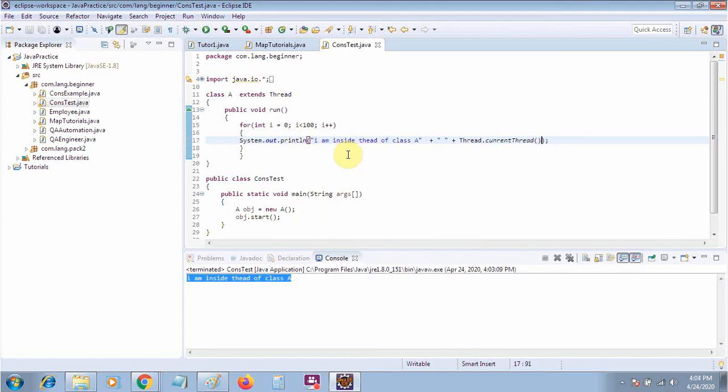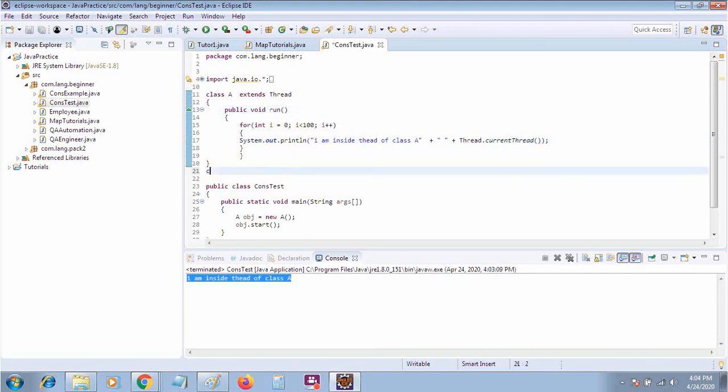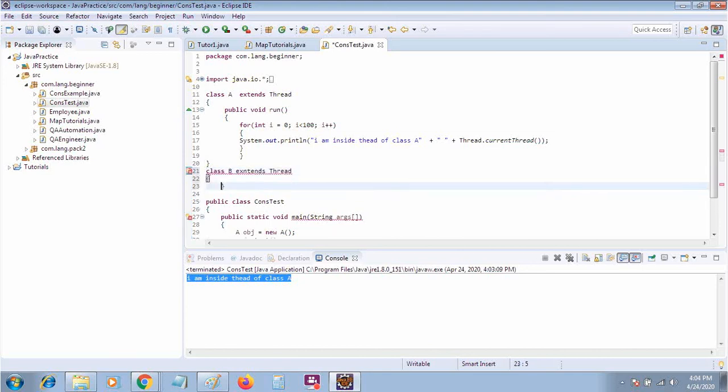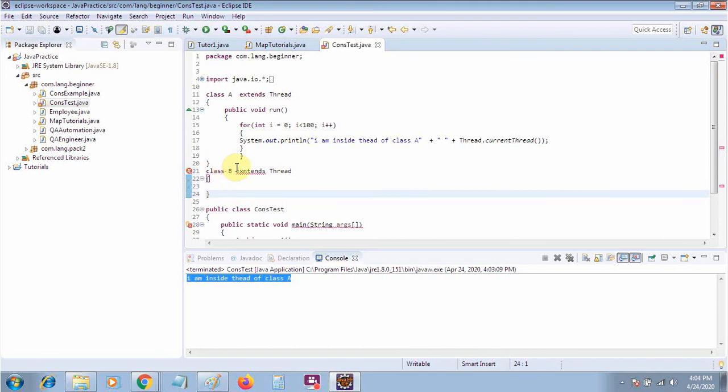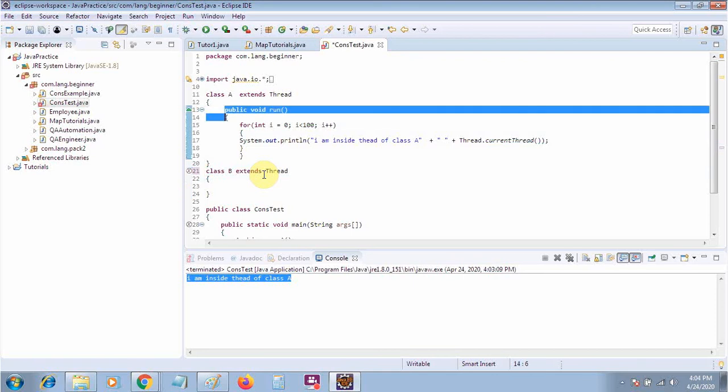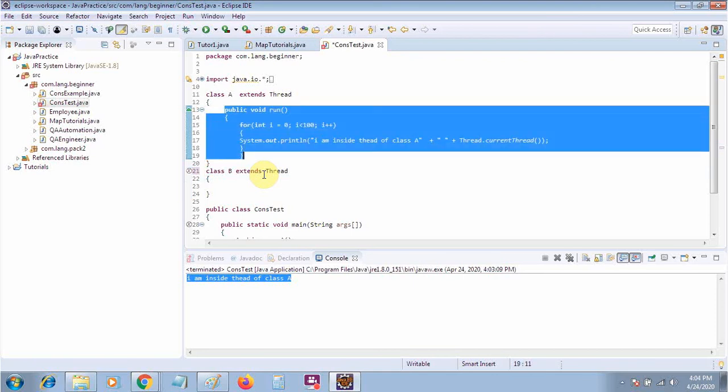Suppose that there is a class A, and inside that we have a thread method, run, and then suppose we have again a class B. I will extend Thread here as well, and inside this one, spelling mistake I think, is extend, yes. Inside that we again have the same method.